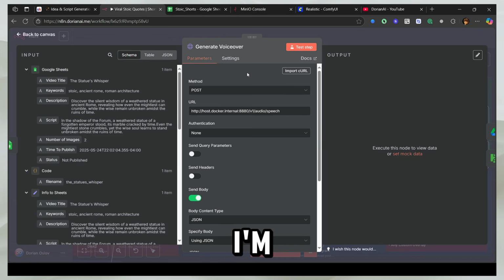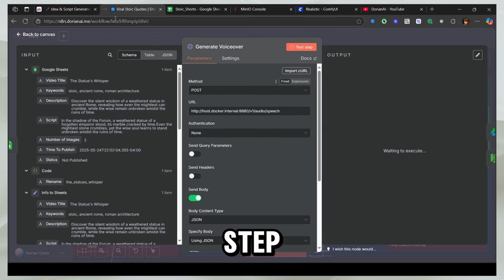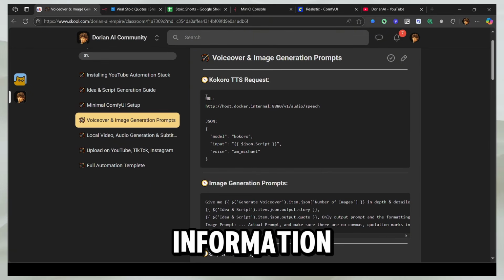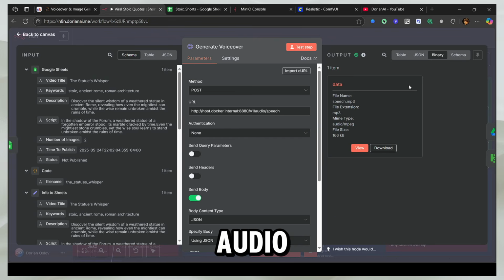For this, I am using the Kokoro text-to-speech model, which we just installed here in Docker. I'm going to test this step, and you can take the script from here. I'm going to show it to you so you have the information. Here's the URL that you need. This is the API link, the V1 audio speech. And this is the JSON that I use, with the model, the voice, and the input script. If I run this, I get this audio data back.